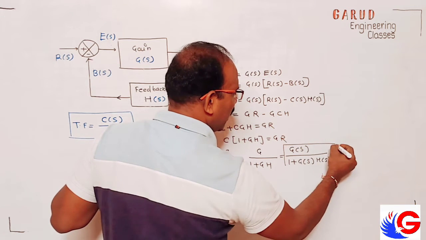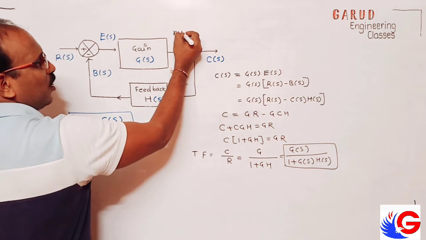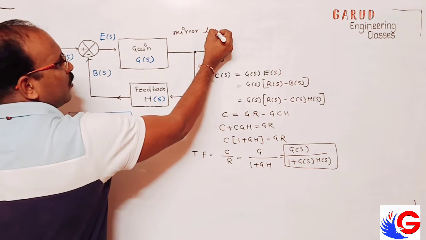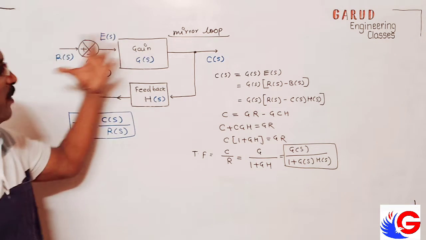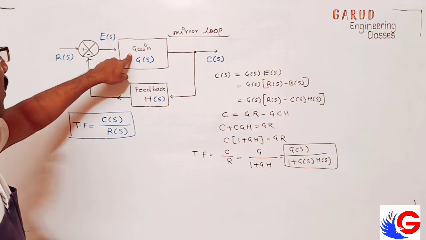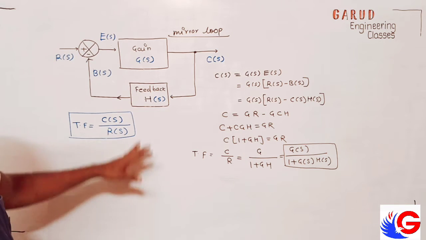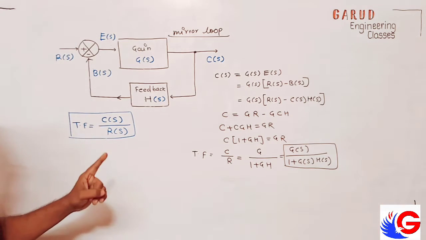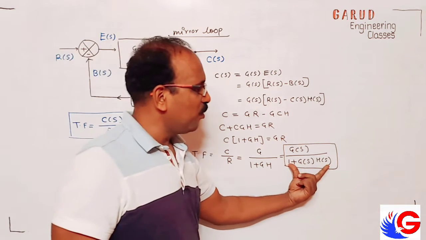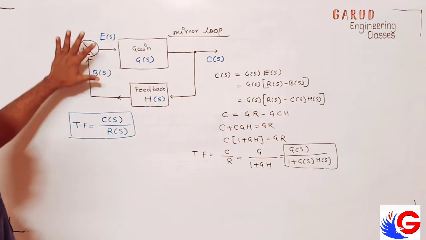This is the formula you got for the loop. This is called feedback loop, or this is also called mirror loop. So what is the solution of the mirror loop? Mirror loop can be presented as G of S upon 1 plus G of S into H of S. You can take this, they ask this derivation for 2 marks in exam. But the important thing is we got the formula of the transfer function. Transfer function presents this particular system in a single block.